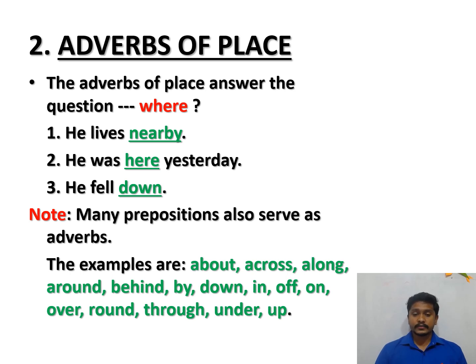Note that many prepositions also serve as adverbs. So many words serve as prepositions as well as adverbs. Look at these examples: about, across, along, around, behind, by, down, in, off, on, over, round, through, under, up. These are all examples of prepositions. At the same time, these prepositions can also be used as adverbs of place.